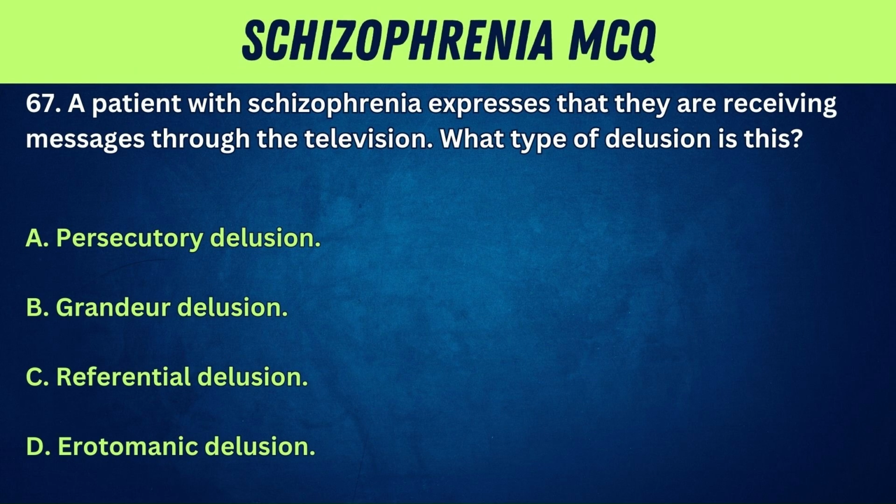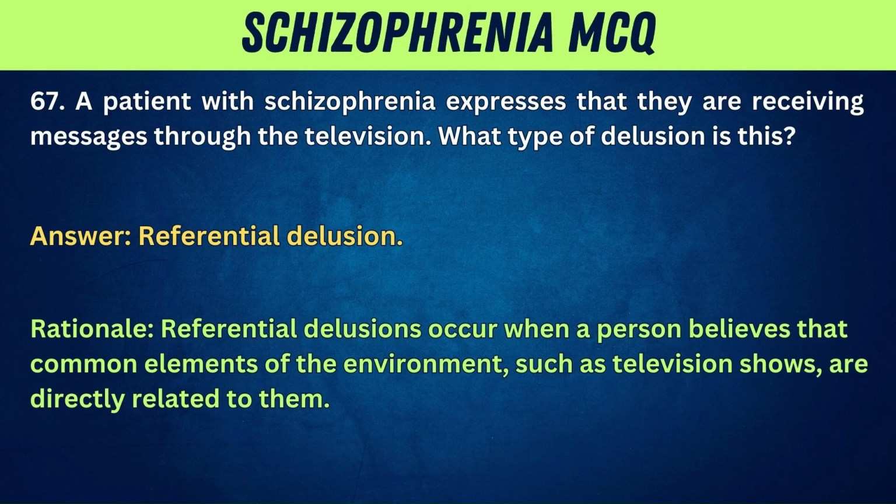67. A patient with schizophrenia expresses that they are receiving messages through the television. What type of delusion is this? A. Persecutory delusion. B. Grandeur delusion. C. Referential delusion. D. Erotomanic delusion. Answer: referential delusion. Rationale: referential delusions occur when a person believes that common elements of the environment, such as television shows, are directly related to them.